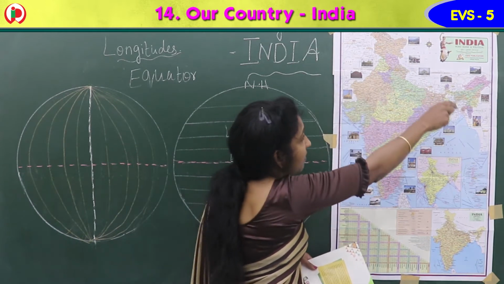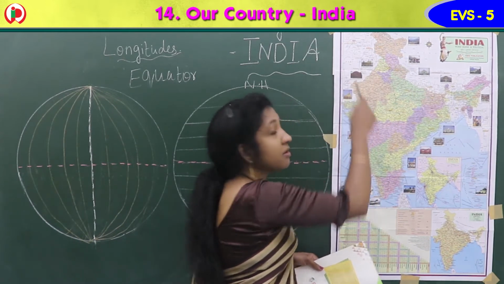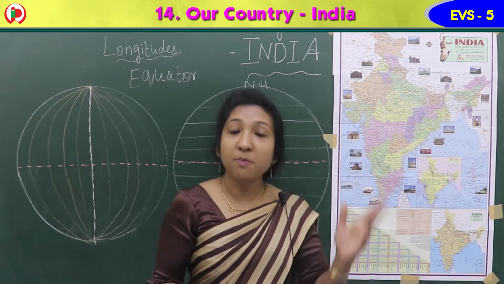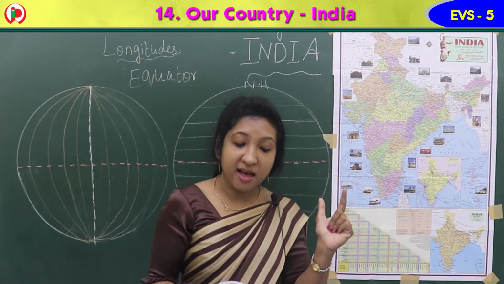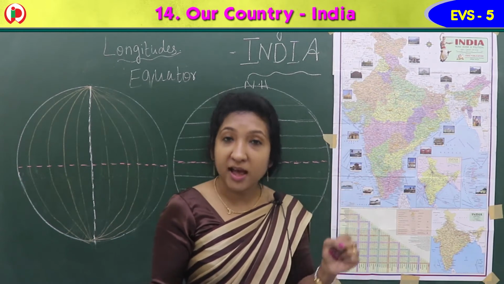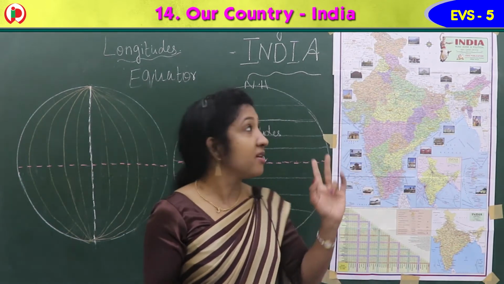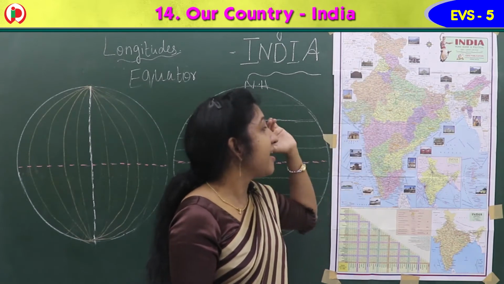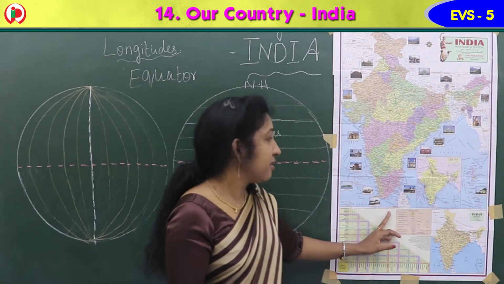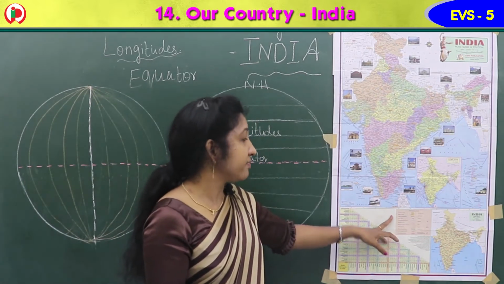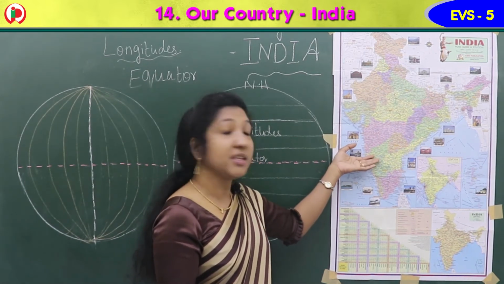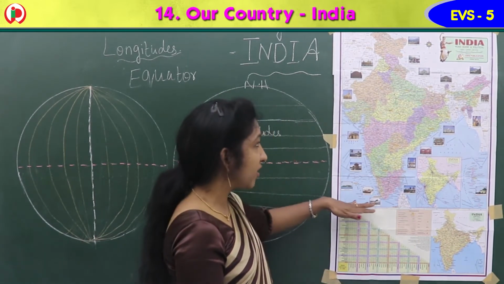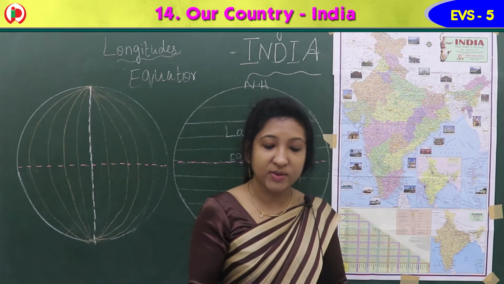Which are the 7 neighboring countries of India? Afghanistan, Pakistan, China, Nepal, Bhutan, Myanmar and Bangladesh. You can see the 7 neighboring countries on the India map here itself. And Sri Lanka and Maldives also share a border with India, but it's a water border. Sri Lanka and Maldives are 2 countries with water borders.